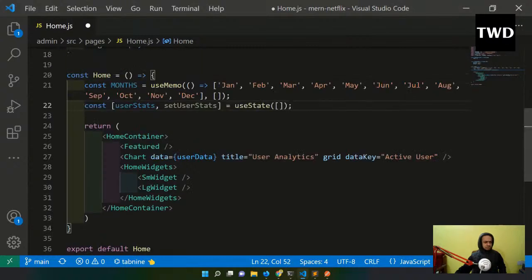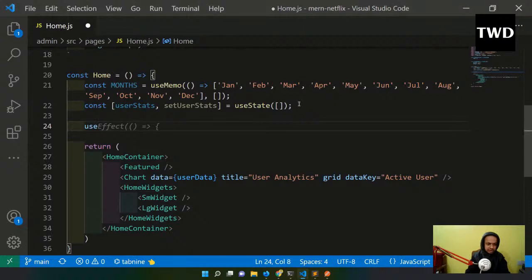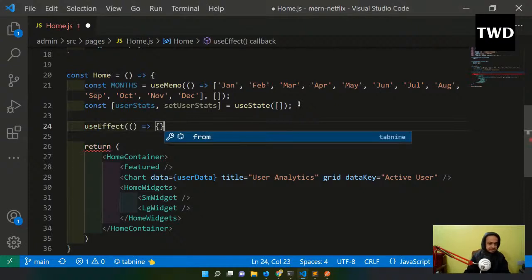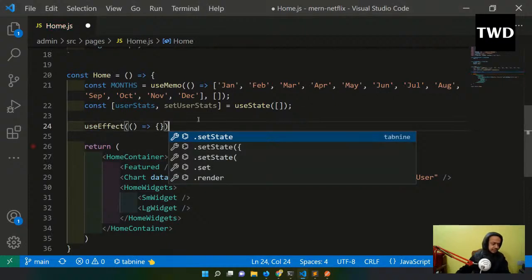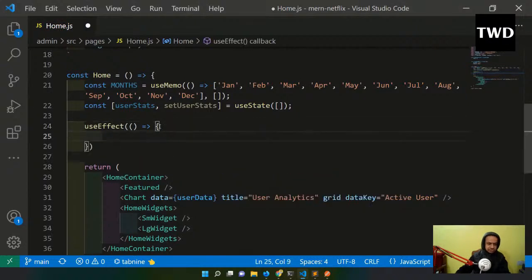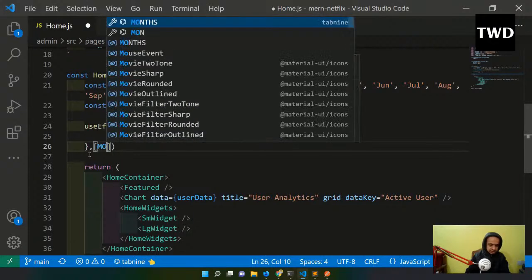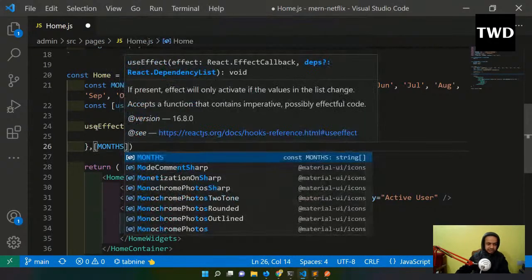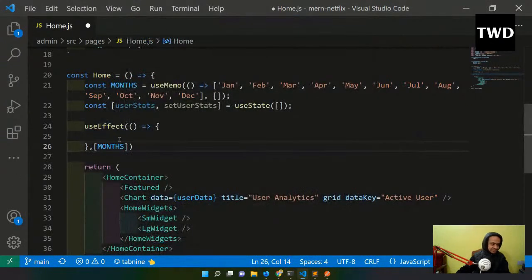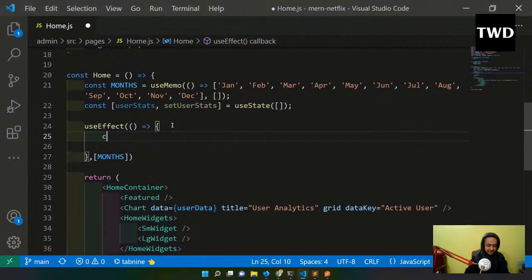Now I need the useEffect. After this I will have the useEffect like this, and it will change when the months are changed. That's why I require it. I require it at a lot of places. You'll soon see I will use it inside this useEffect, and in that case var cannot be used.